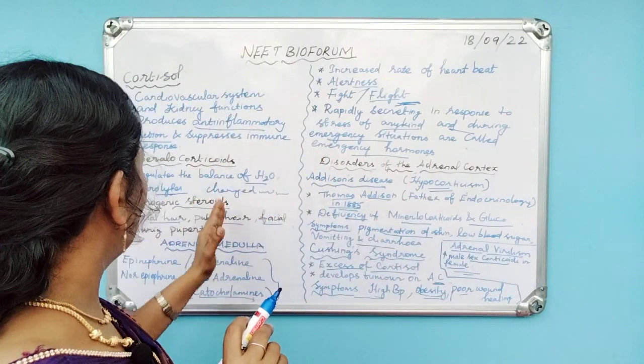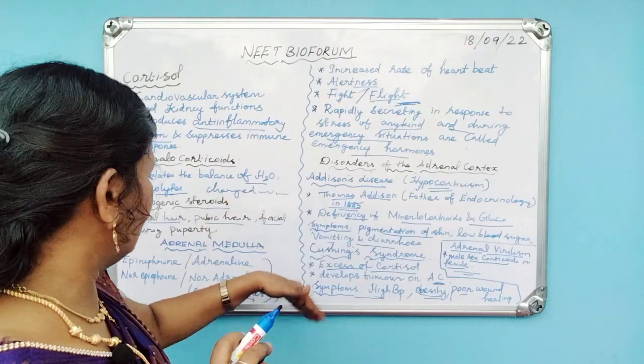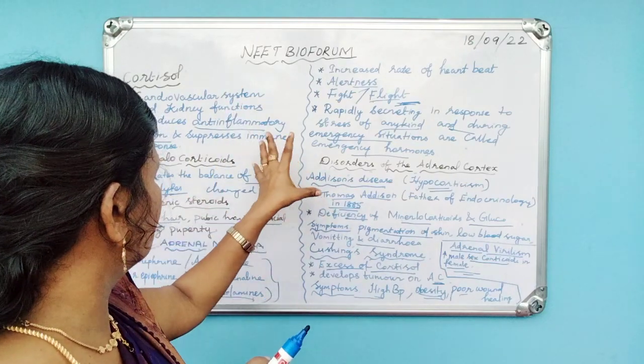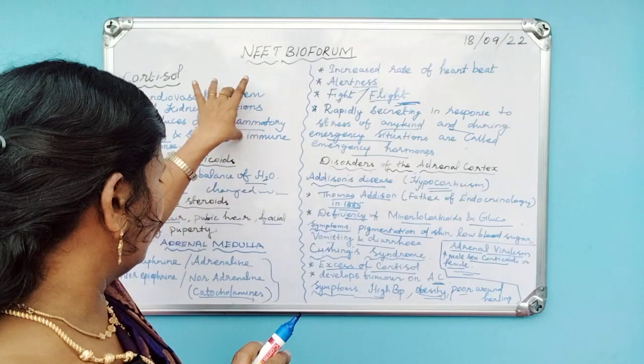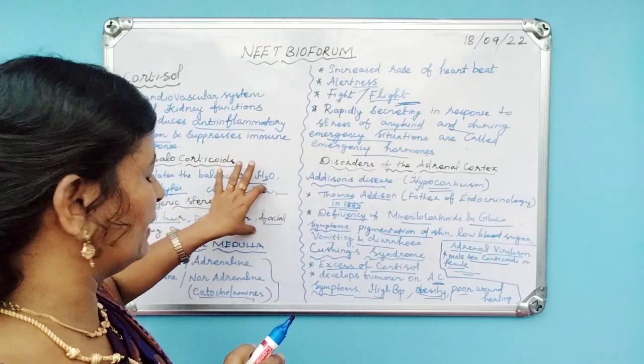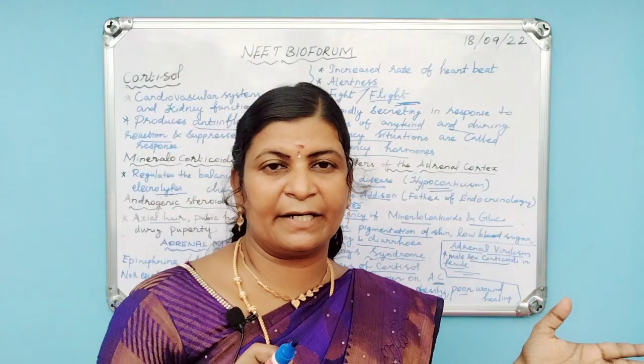In this video we discussed the hormones, the adrenal cortex hormones and the adrenal medulla. What are the hormones secreted by the adrenal medulla? Then the disorders.